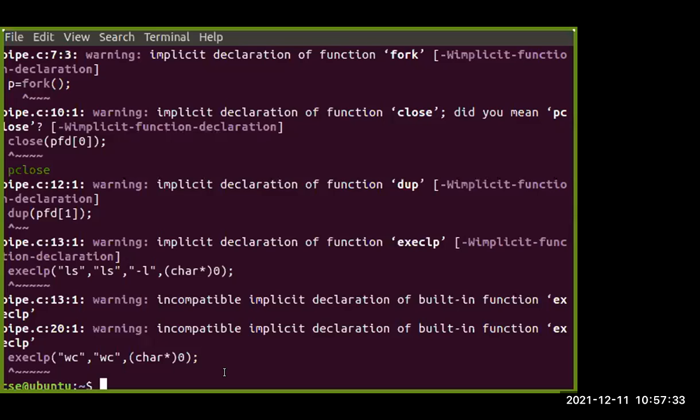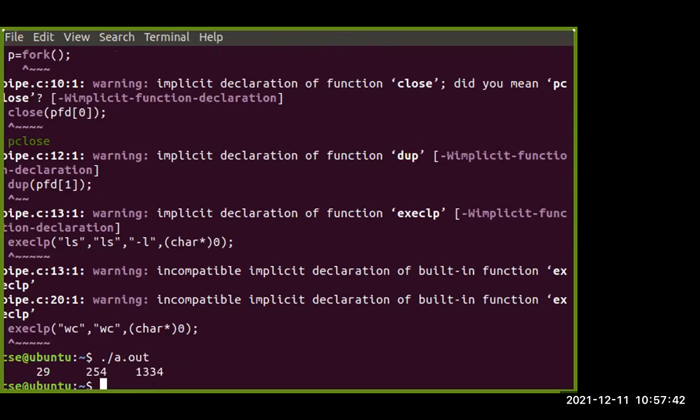Okay, now the next step is ./a.out to run this particular code. Now if I run this particular part, we are having some values. These values are for the particular file: how many lines, how many words, and how many characters in total are present. So we can see that is the particular file we have used here, right? So getting a particular value for that file, how many lines are there, how many characters are there, how many total things are there. So we are calculating all the values.